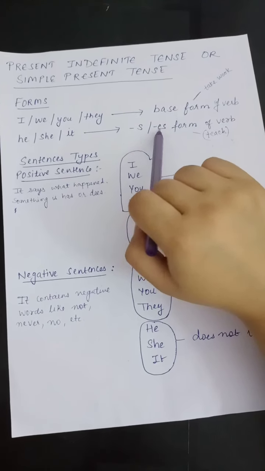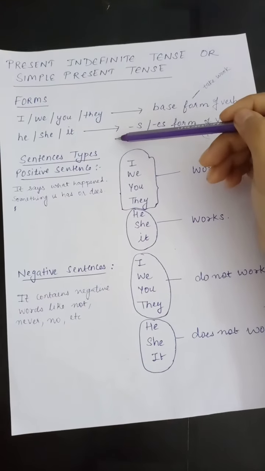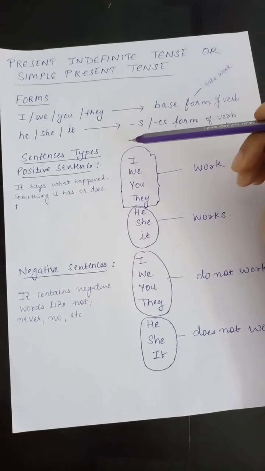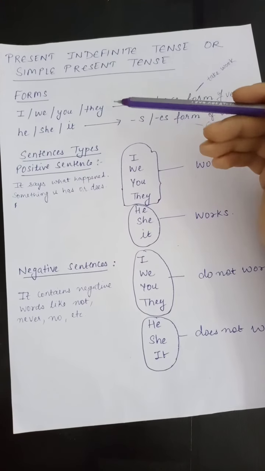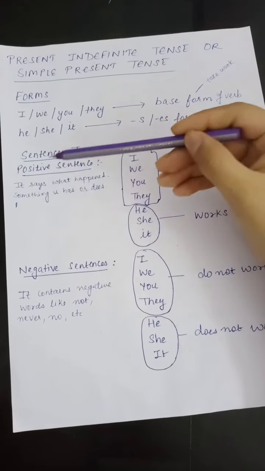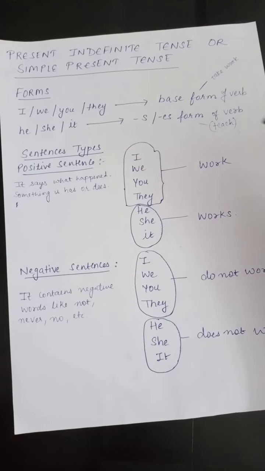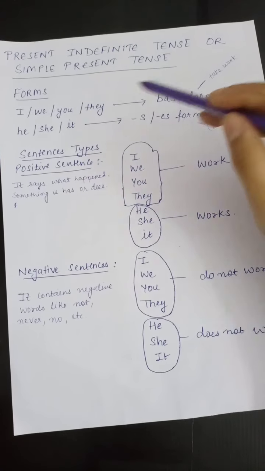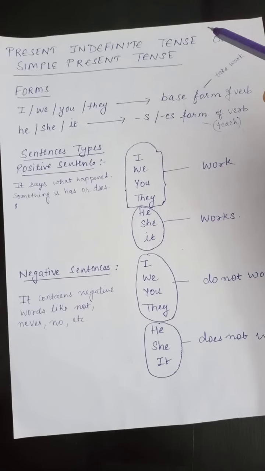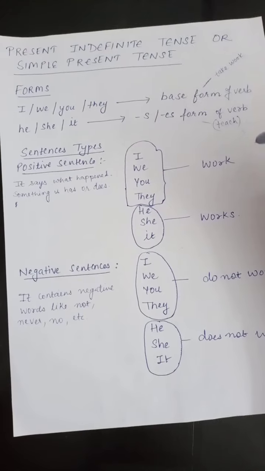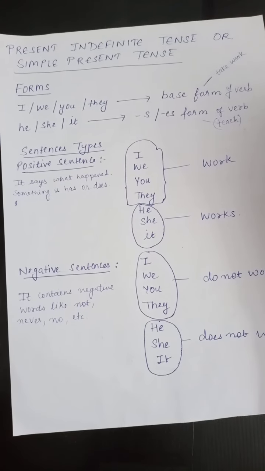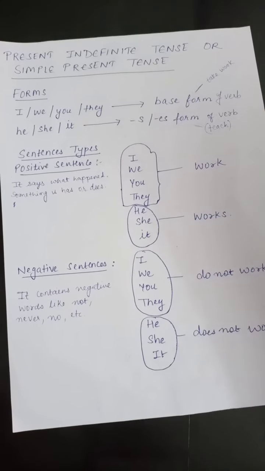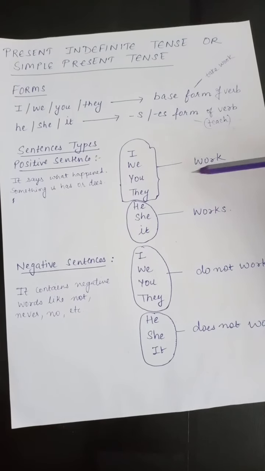Okay, so now next we have sentence types. There are three sentence types. First is positive sentence. What are positive sentences? Positive sentences tell us what happened, or that something is, has or does. For example, I work.